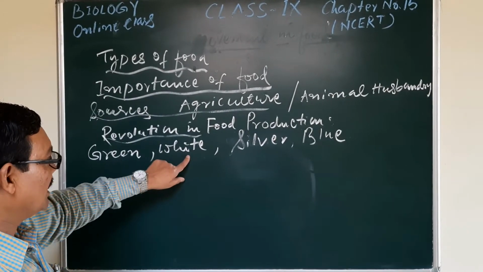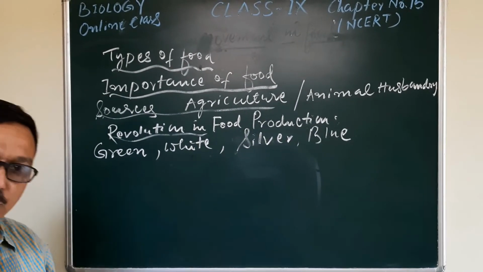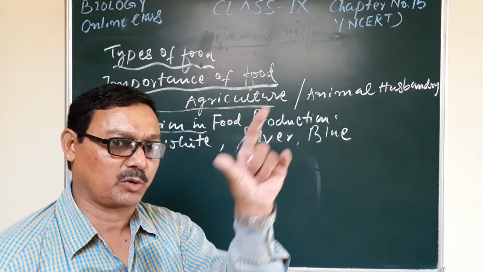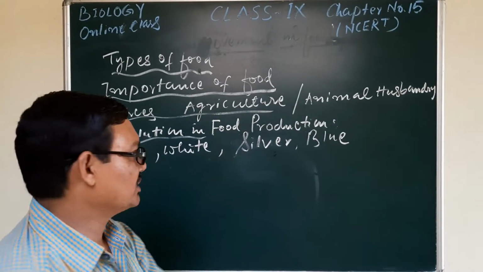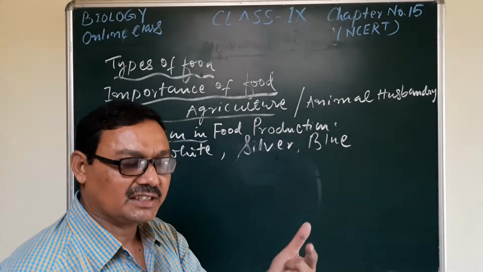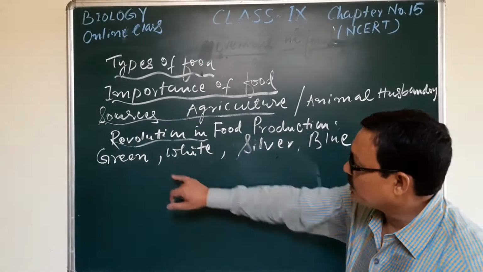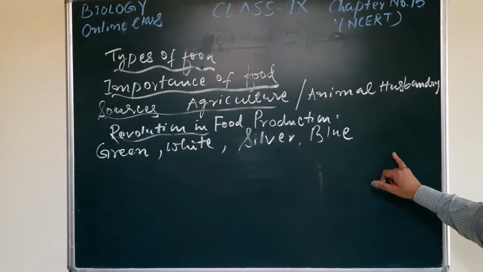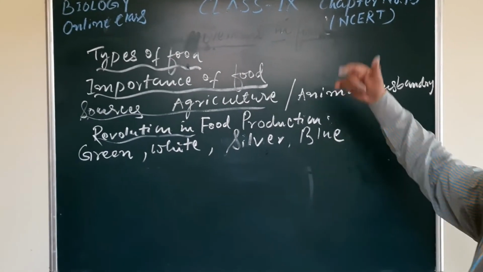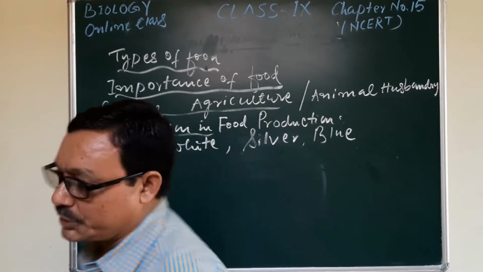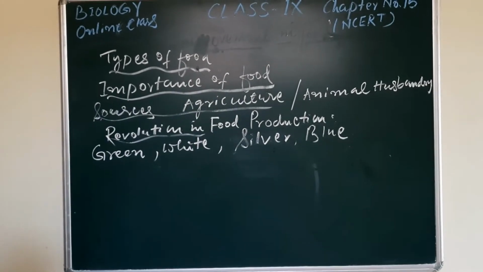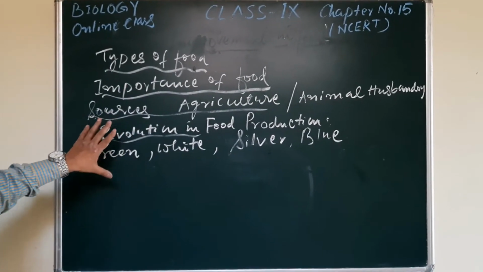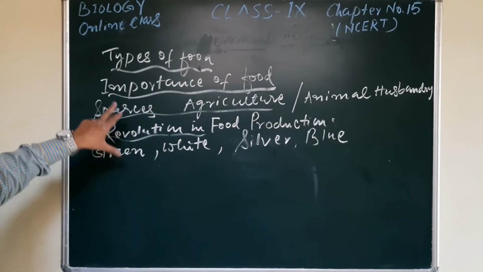The white is the milk production revolution. Similarly, silver is the improvement in egg production, efficiency in egg production, and blue is the efficiency in fish production. So these are some revolutions in the agricultural and animal husbandry fields connected with improvement in food resources, which can enhance our ability to produce food and other things related to food. So here, the types of food.